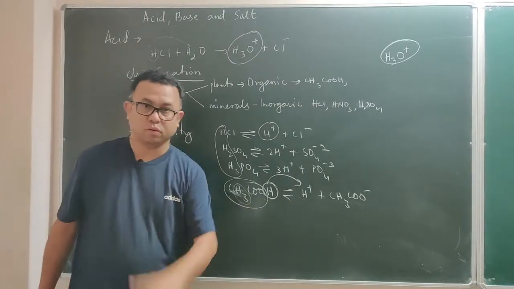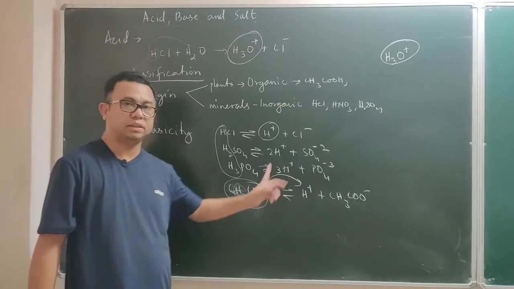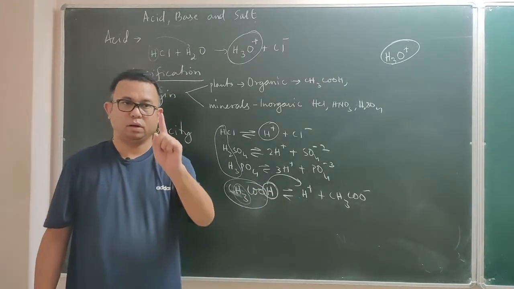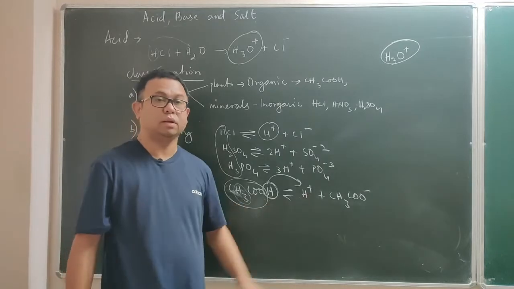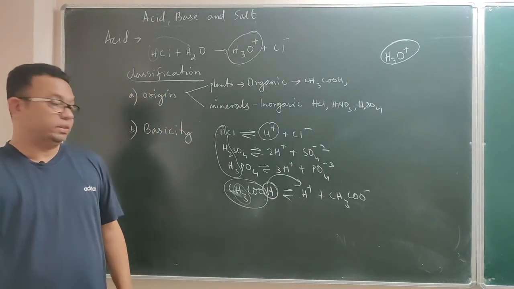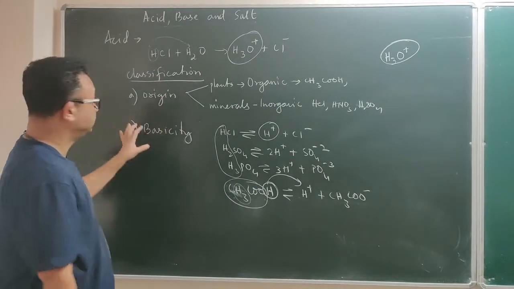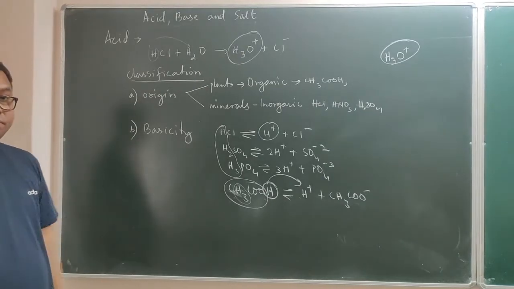Sometimes the question may be asked, what is the basicity of acetic acid? Then don't count 4 and say 4. In acetic acid, only 1 hydrogen ion is replaceable. That is why the basicity of acetic acid is 1, or we say it is a monobasic acid. So this is your second classification of acid.